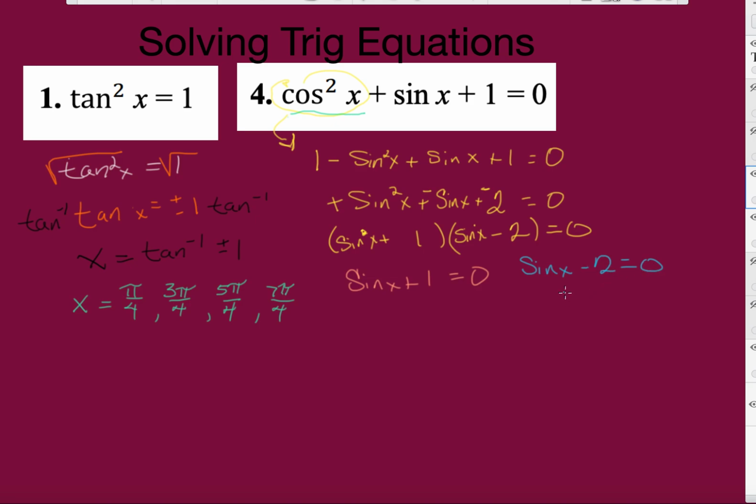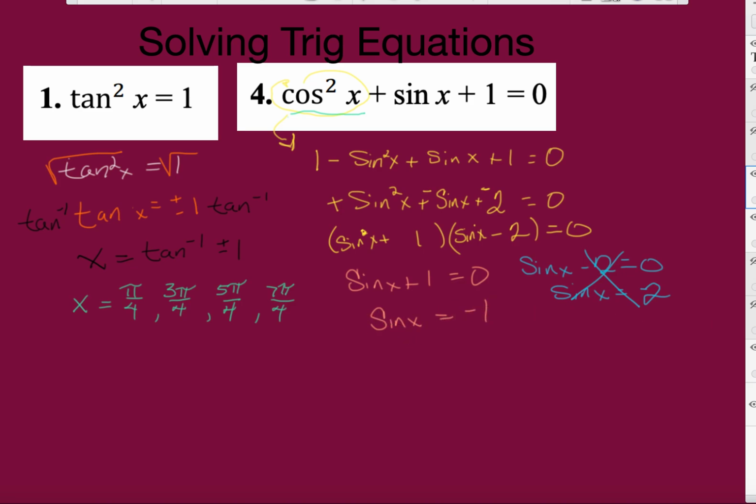And we see that this won't exist. Equals positive 2, and we see that that doesn't exist. So let's go ahead and finish this one out. We subtract from both sides. Where does the sine of x equal -1?